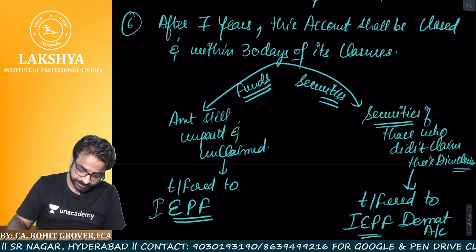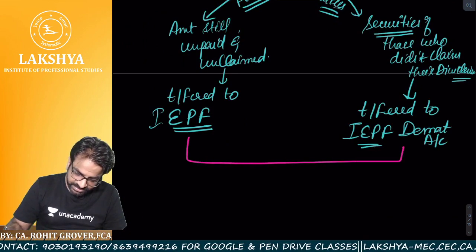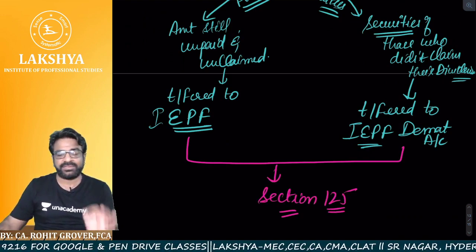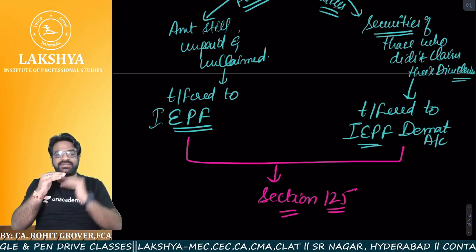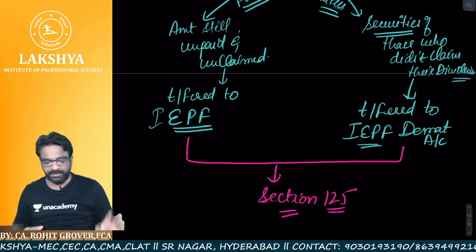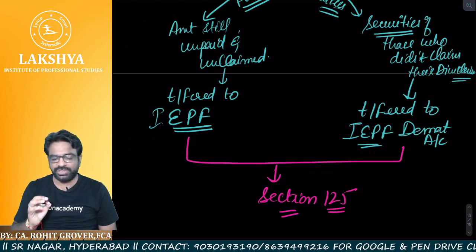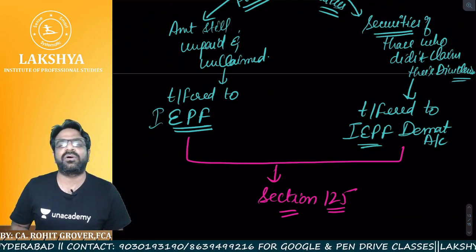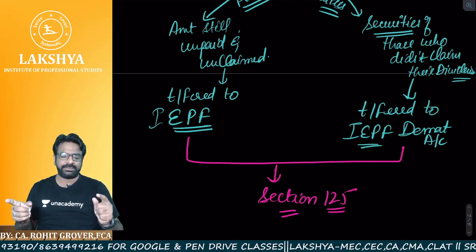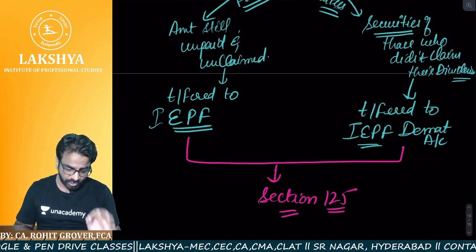Now see, this is what is known as section number 125. This is the reason I told you that I'll tell you all the three sections one by one. First we understood 127, then we understood 124, unpaid unclaimed dividend. Now we have to understand section number 125. After the closure of the unpaid and unclaimed dividend account of 7 years, within 30 days we have to transfer the funds to the IEPF account, and the securities to the IEPF Demat account. Now let me show you something practical.